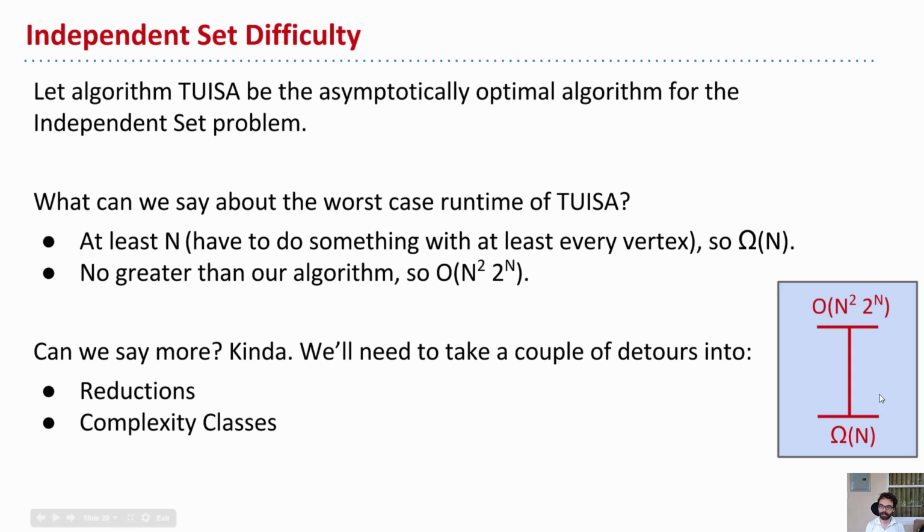Just like we did with comparison sorting, can we somehow inch this up? And so in order to say more, we're going to have to take a couple of detours into reductions and into complexity classes. So that's the setup. We want to know how hard or how ultimately difficult the independent set problem is, which gives us a bound on TUISA.